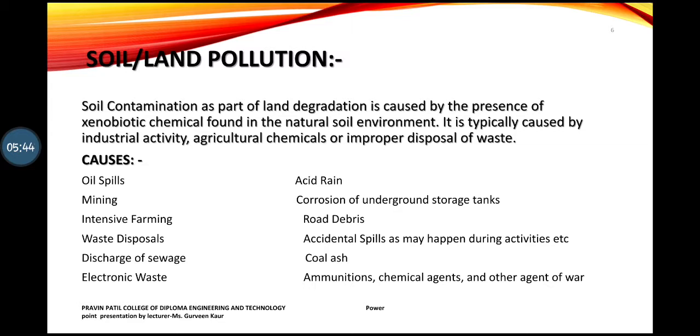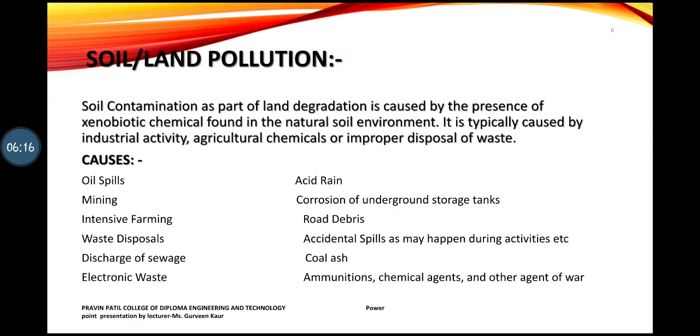And how does it occur? By the presence of a chemical called xenobiotic. This is a substance which is found within organisms, and it is not naturally produced; it is human-made, you can say. Whatever organisms exist, this type of chemical is present in them, and when this chemical comes in contact with the soil, the quality of the soil is degraded, and land degradation starts.